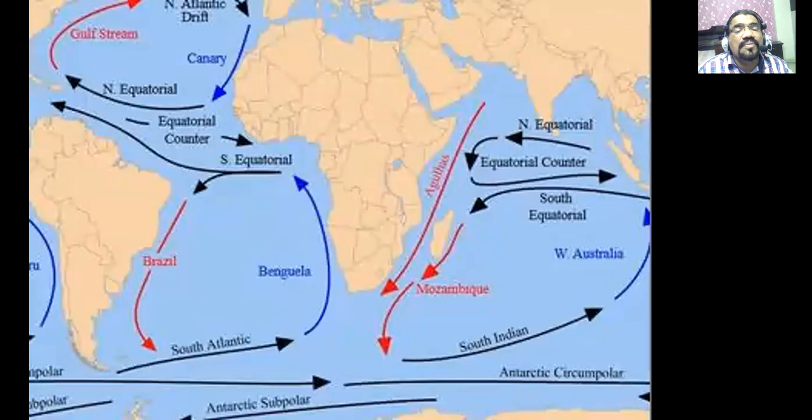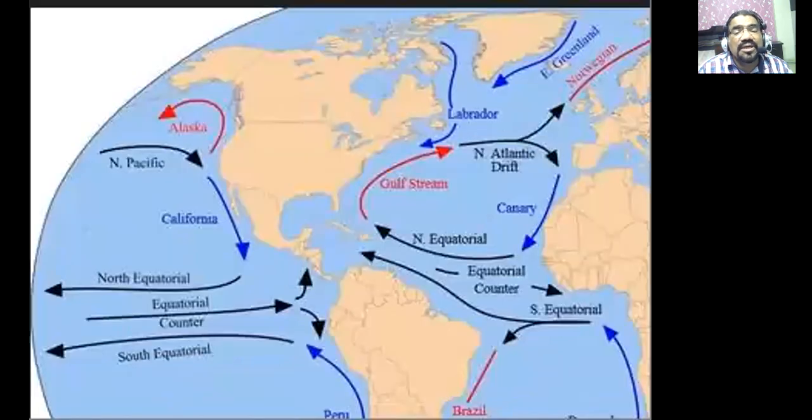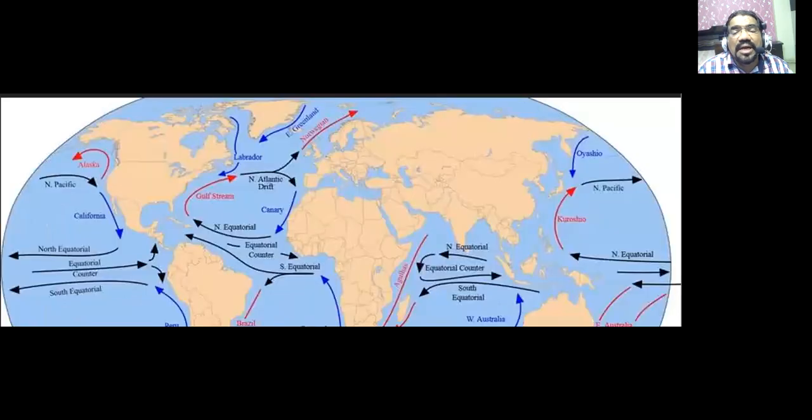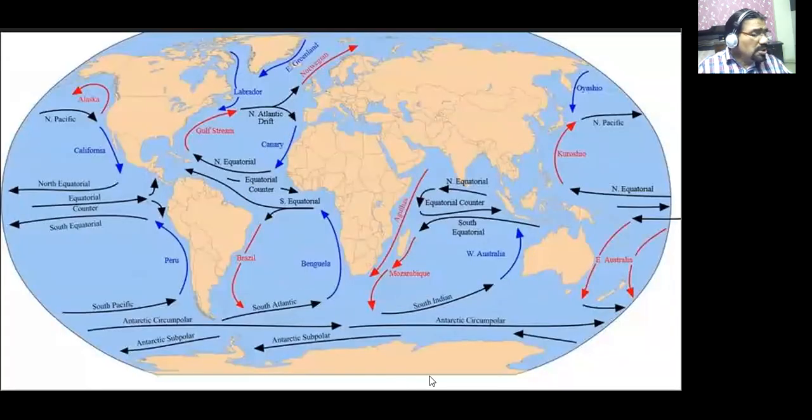Now we are coming to the last point which influences the temperature distribution. Here I will again try to show you. You must be able to focus now on the screen. What is an ocean current? An ocean current means that inside the sea there is a movement of water, and that movement of water is called ocean currents. You can see this is moving from here like this.